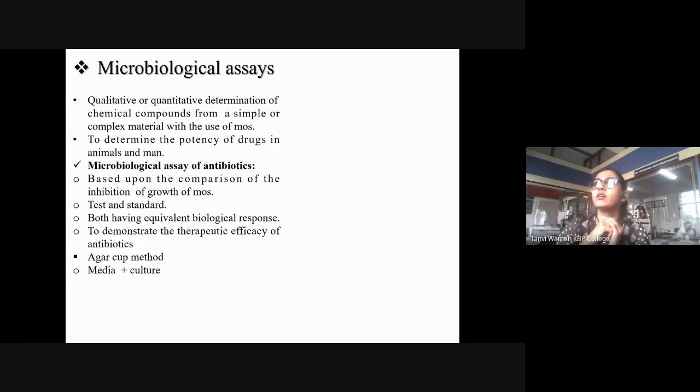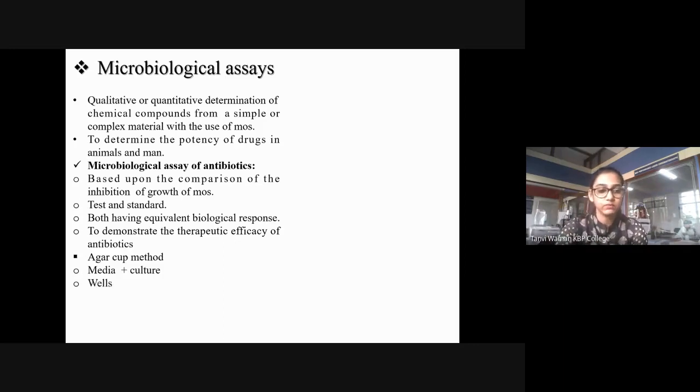Okay. Yeah, I'm understanding what you're trying to say. So basically, when you add your culture in the media, mix it and then pour it in your sterile plates, what is going to happen? पूरे अगार में, अंदर भी, even at the bottom, microorganisms are going to grow, not just on your surface, even inside the agar they will grow. So uniformly they are all distributed in the agar. They are not just on the surface. वो अगार के अंदर भी है और प्लेट के बॉटम में भी है.